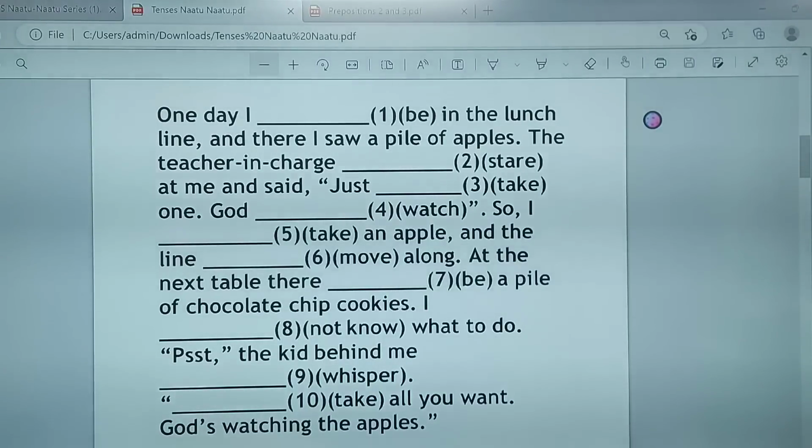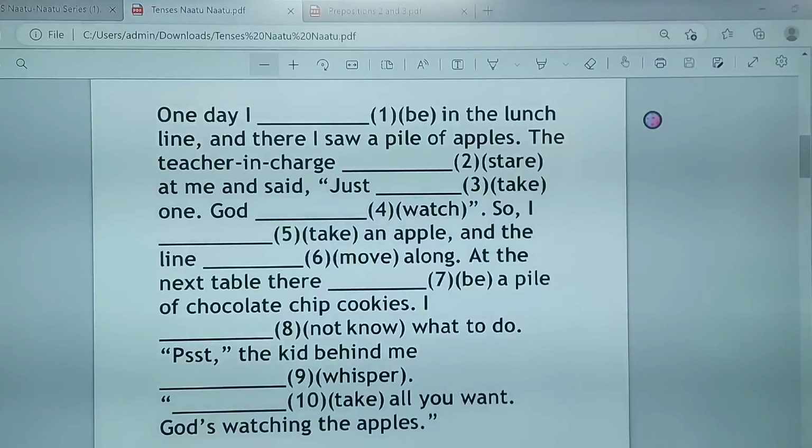One day I dashed in the lunch line and there I saw a pile of apples. The teacher in charge dashed at me and said, just dash one, God dash. So I dashed an apple and the line dashed along. At the next table, there dashed a pile of chocolate chip cookies. I dashed what to do. The kid behind me dash all you want. God is watching the apples.